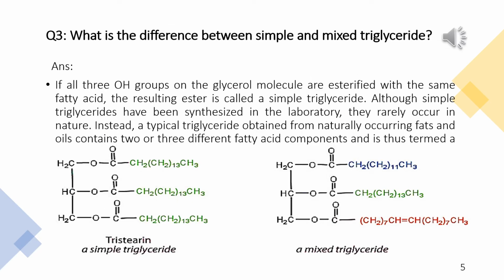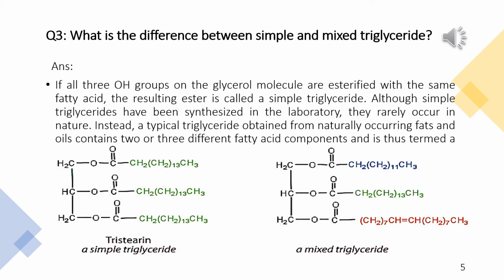In this slide, you will learn about a simple triglyceride and a mixed triglyceride. What is the difference between a simple triglyceride and a mixed triglyceride? If all three OH groups on the glycerol molecule are esterified with the same fatty acid, the resulting ester is called a simple triglyceride.